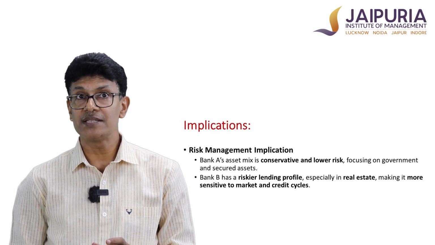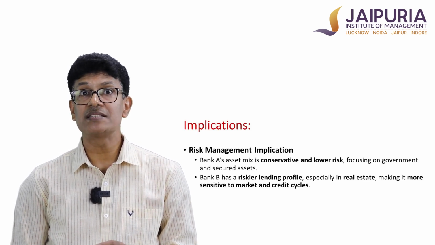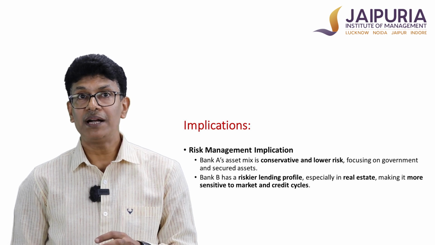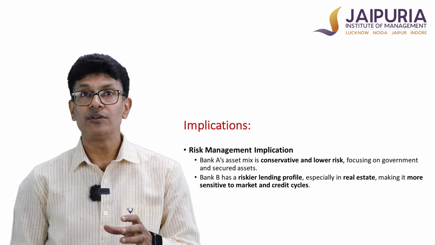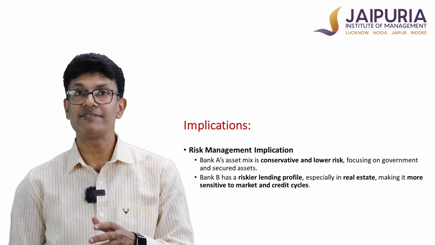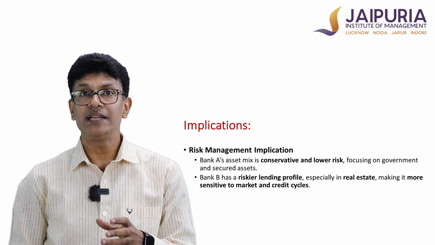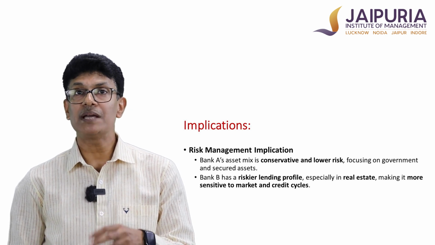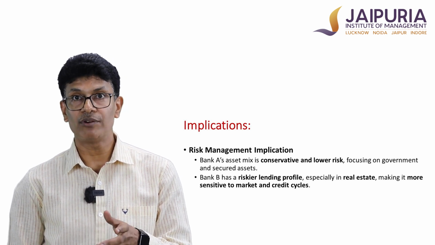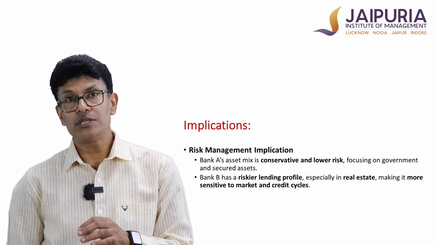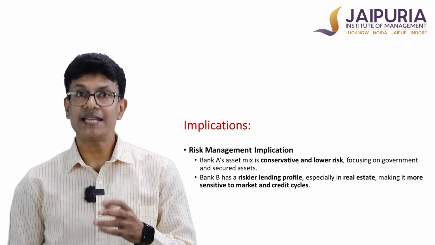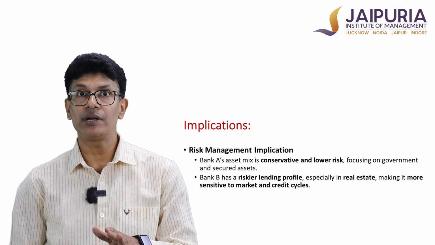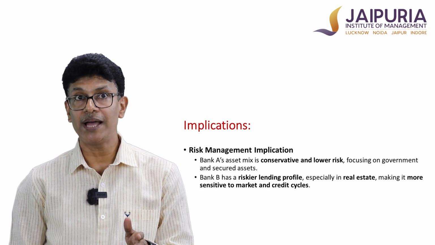So what bank A is required to do: bank A's asset mix is conservative where the risk is low, but the profitability will also be compromised. So bank A has to focus on more aggressive asset utilization so that loans are given, maybe some riskier loans as well, in order to optimize the profit. Whereas for bank B, it is also advised that loans should be given, but in the less risky category because they are at the borderline. 13.12 is the mandatory requirement.